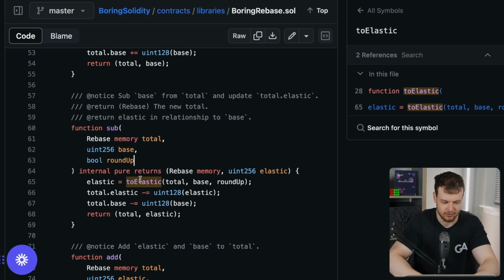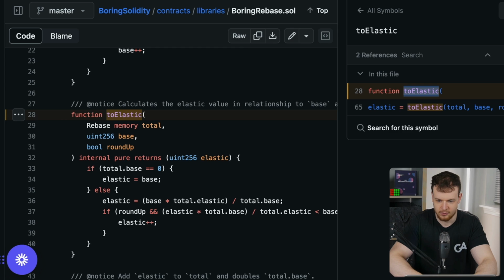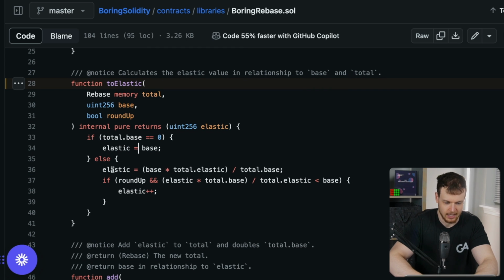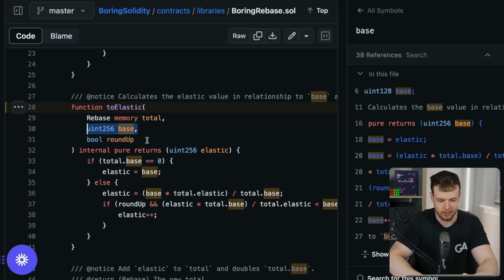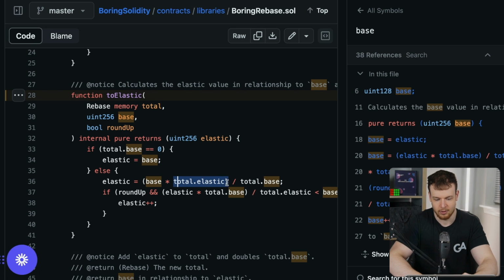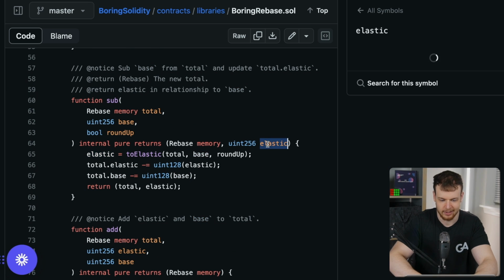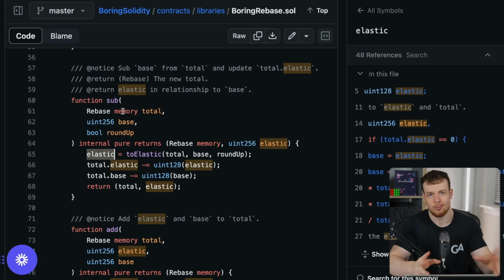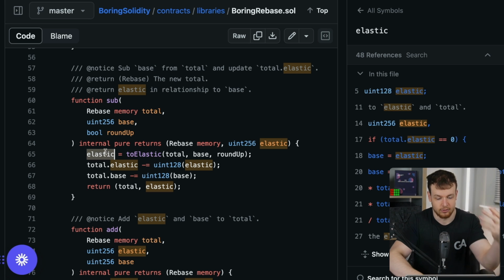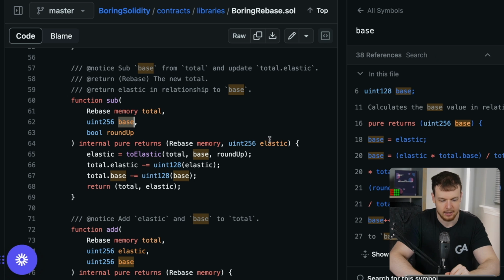So we call to elastic here, which you can see quickly just does a conversion: the elastic equals the base times the ratio. So we're converting a base amount to elastic, whatever the ratio of elastic to base is, and the elastic is what gets returned here. So when we sub, we actually do two things with this function. We sub this amount from the total, and we convert and return the base amount supplied to the elastic amount.